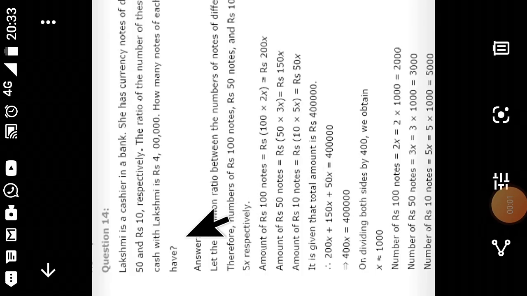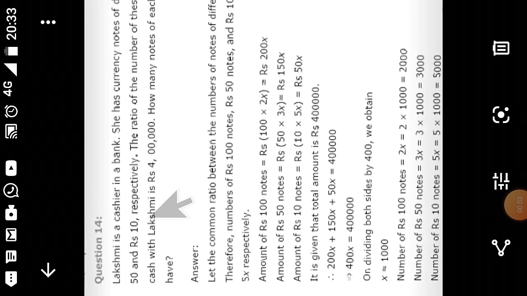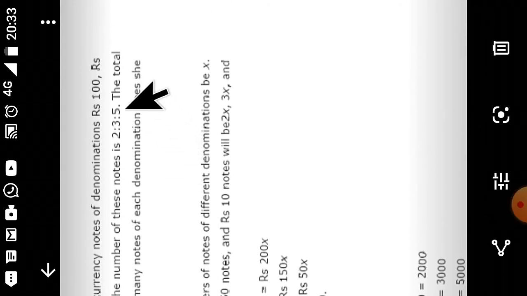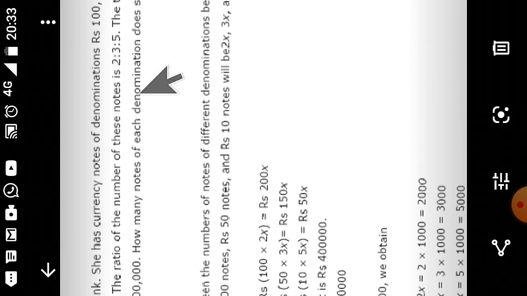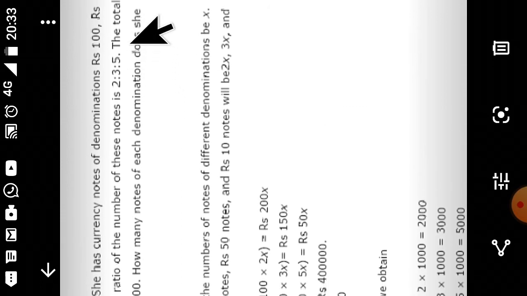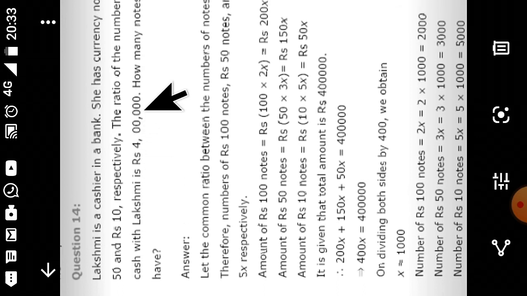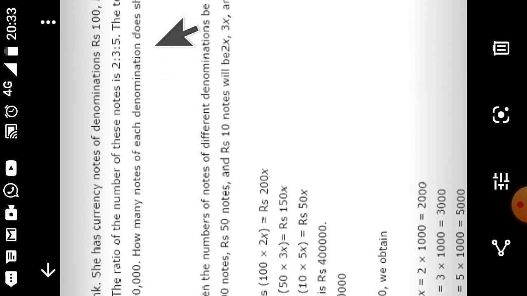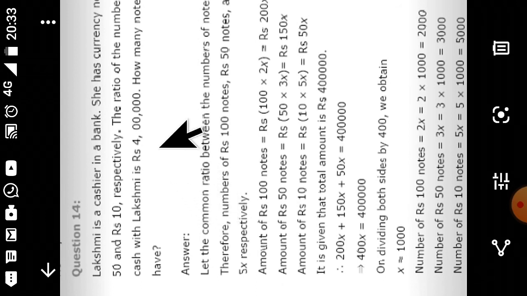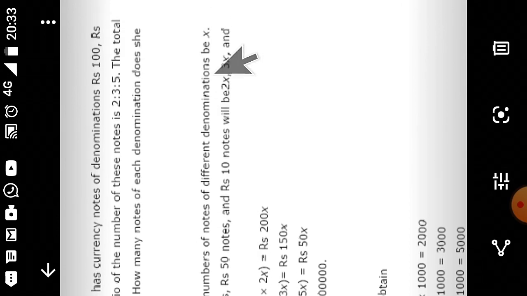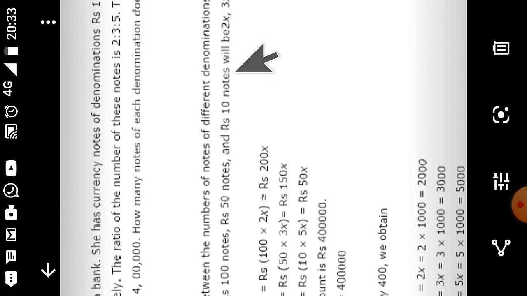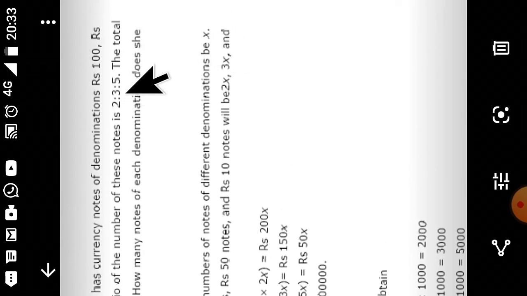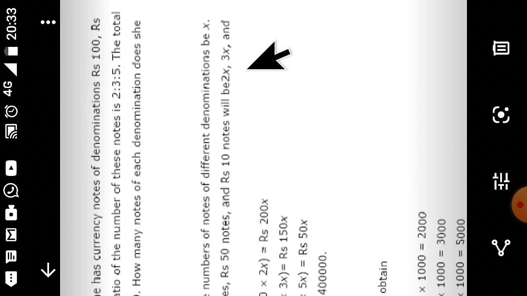Let us see question number 14. Lakshmi is a cashier in a bank. She has currency notes of denomination rupees 100, rupees 50 and rupees 10 respectively. The ratio of the number of these notes is 2:3:5. The total cash with Lakshmi is rupees 4 lakhs. How many notes of each denomination does she have? Now we have to suppose first the common ratio. Let the common ratio between the number of notes of different denomination be x. So number of 100 rupees notes, 50 rupees notes and 10 rupees notes, this ratio is given 2:3:5. So it will be 2x, 3x and 5x.